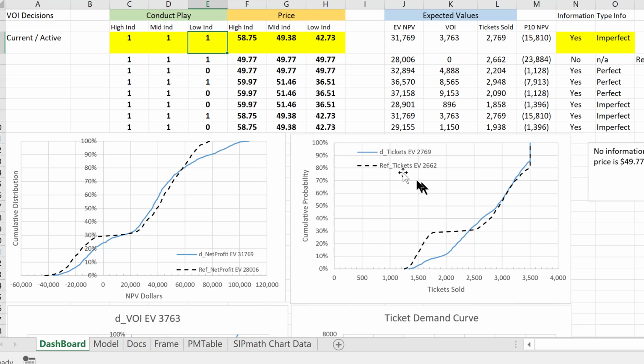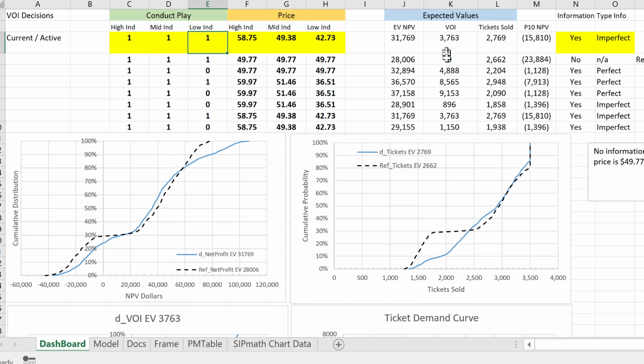The number of tickets sold is actually higher on average. I'm now selling 27,000 tickets, where in the reference case I only sold 2,600. And my value of information is $3,000, so it's a pretty good investment.